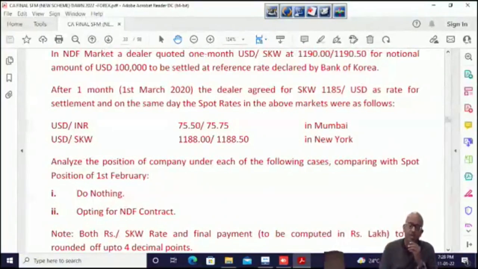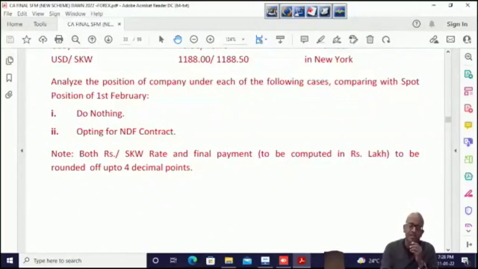If we look at it, they've written that both the rupee per SKW rate and the final payment are to be computed in lakhs, not million. So 0.38 million means 3.8 lakhs is the answer, approximately. It is to be rounded off to 4 decimal places. I have not done 4 decimal places and all that. The rate was supposed to be found in 4 decimal places.